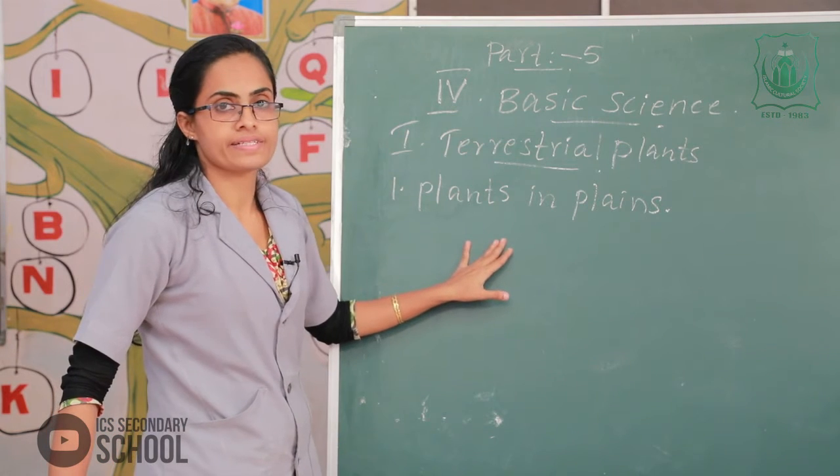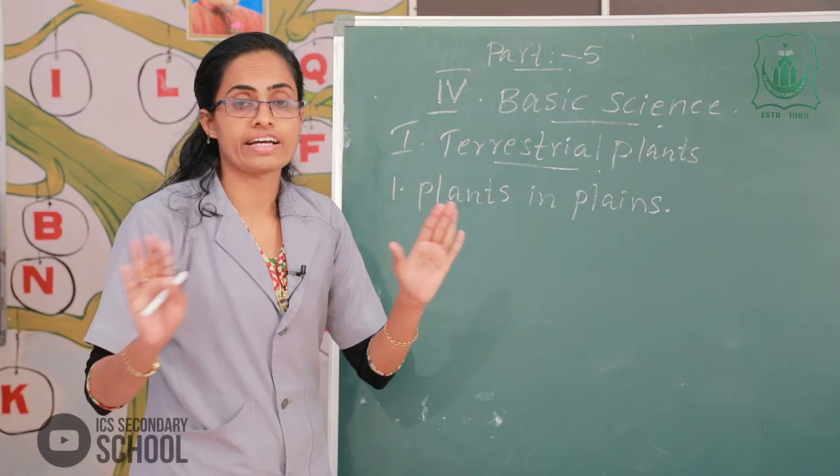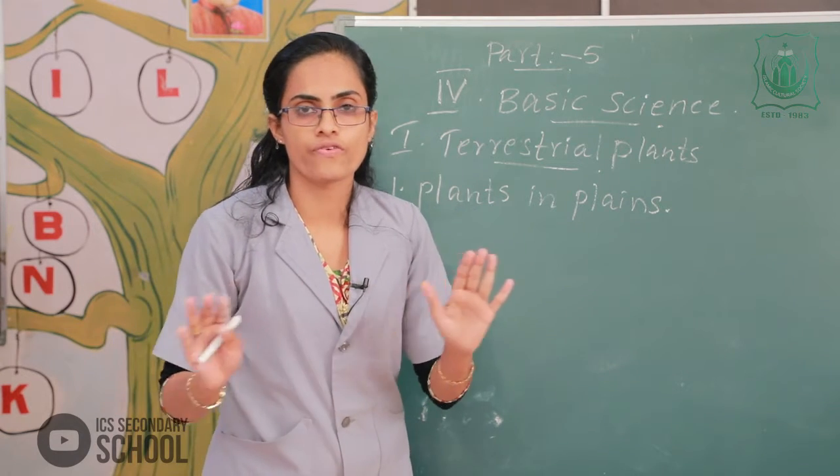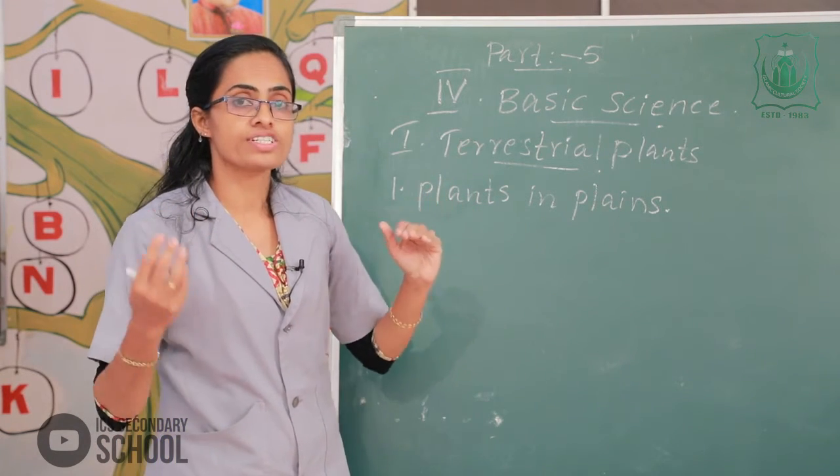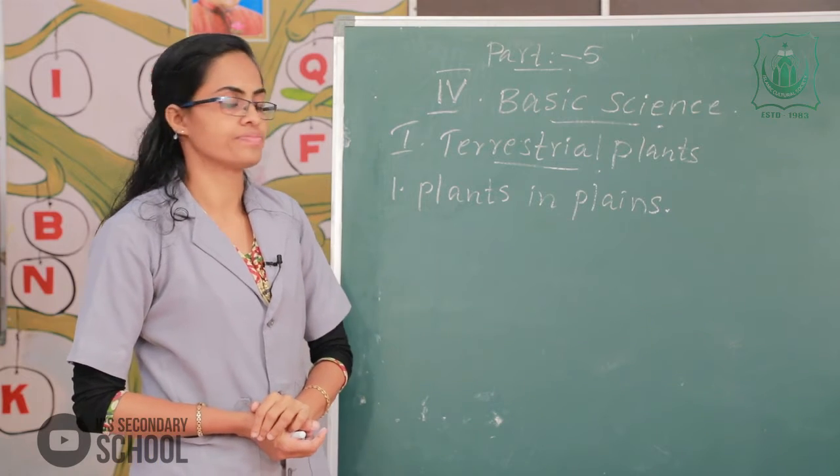In plains, the plains are flat and large areas on land.